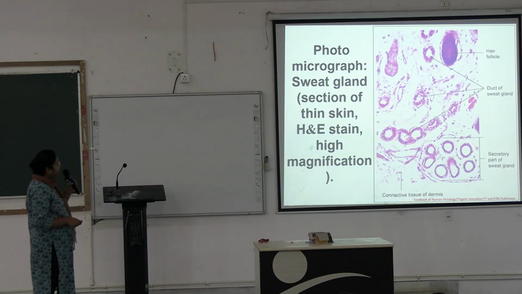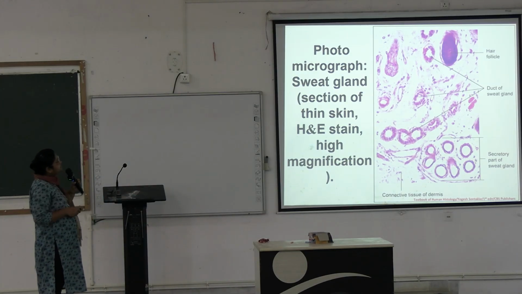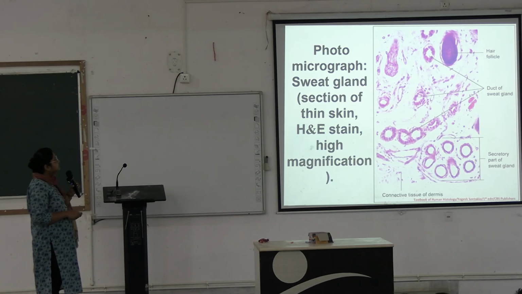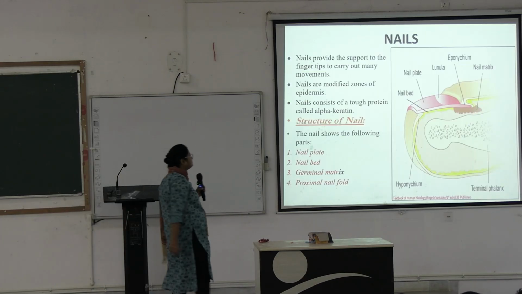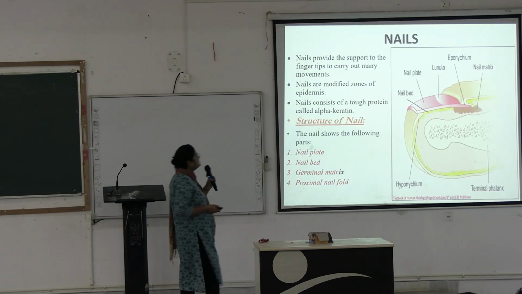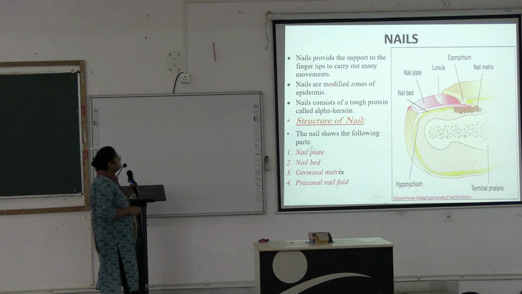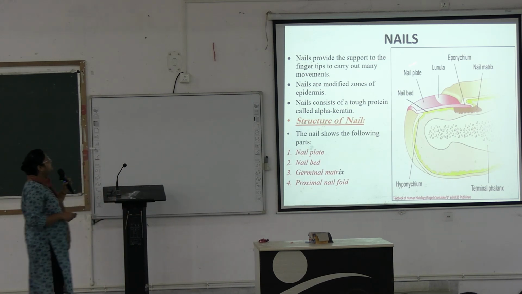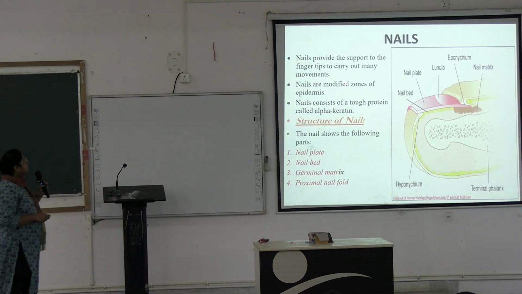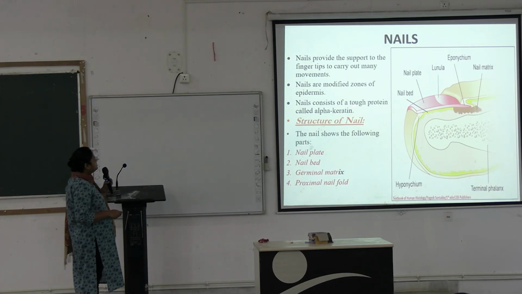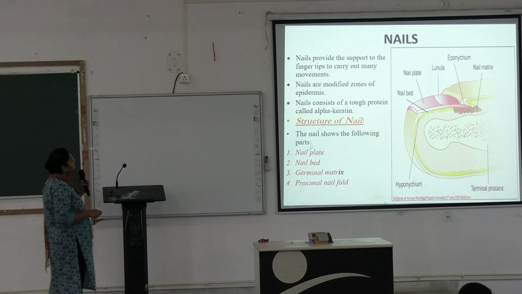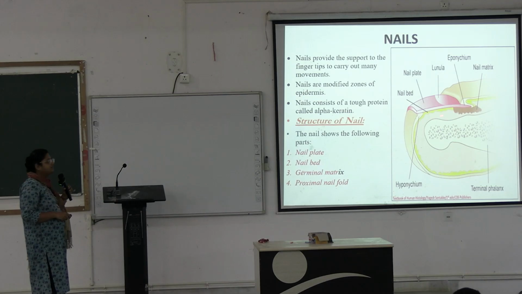Okay, so this is how it will look. This is the duct of the sweat gland, and the secretory part of the sweat gland. This will look like this in the histological picture. Next. Next we are going to nails. Nails provide support to the fingertip to carry out many movements. Nails are modified zones of epidermis, and consist of a tough protein called alpha keratin.